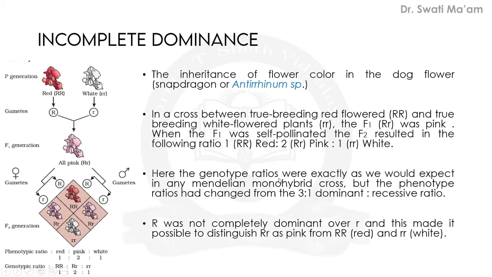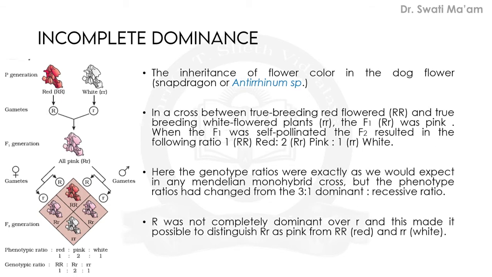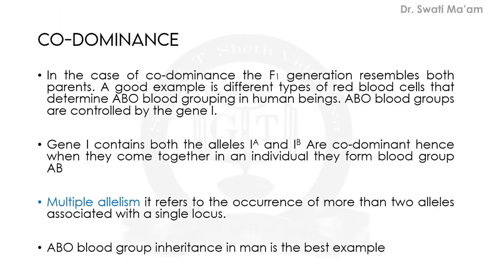So here the genotypic ratio was exactly as we would expect in any Mendelian monohybrid cross, but this is the deviation, that the phenotype ratio had changed from 3 is to 1 to 1 is to 2 is to 1, right? So R was not completely dominant over small r, and this made it possible to distinguish pink color rather than red or white. So this concept shows how incomplete dominance is observed. So we have learned incomplete dominance.